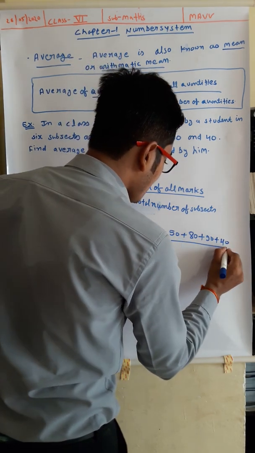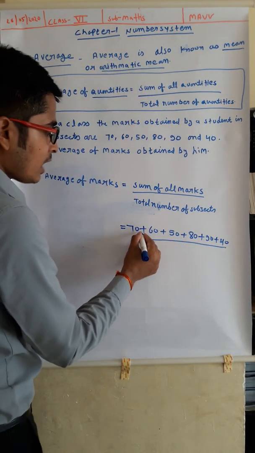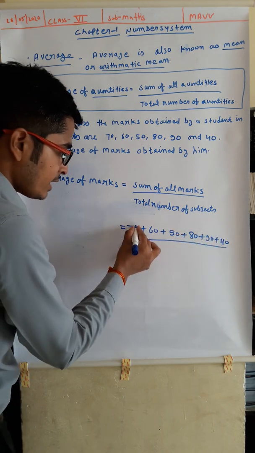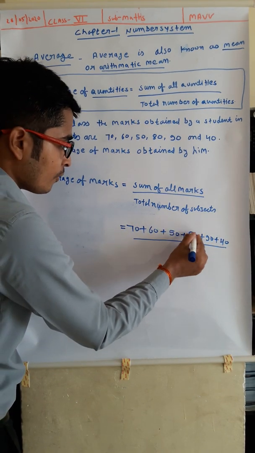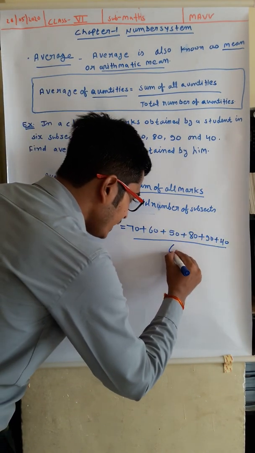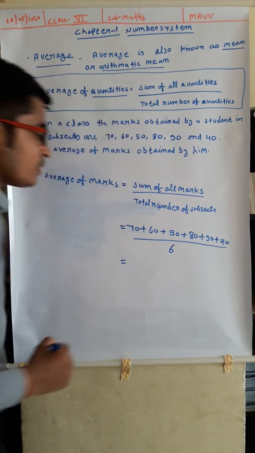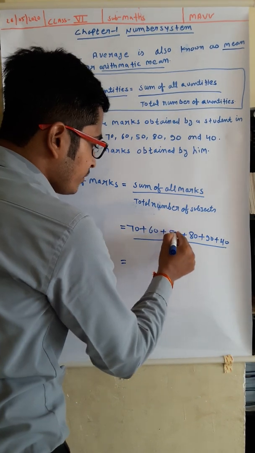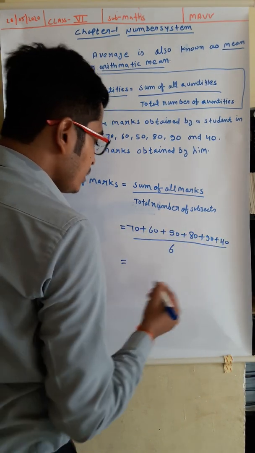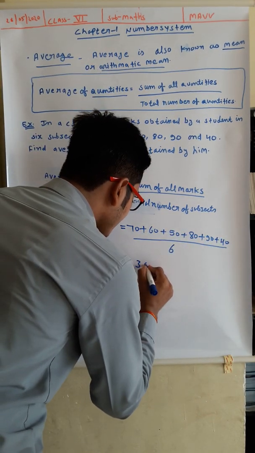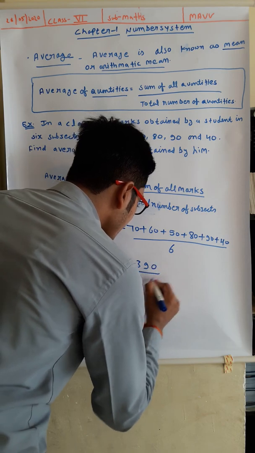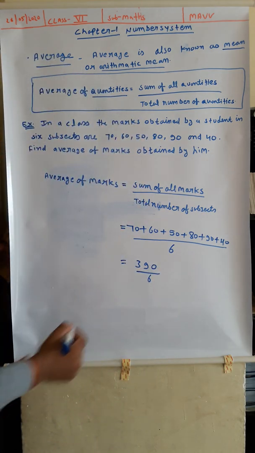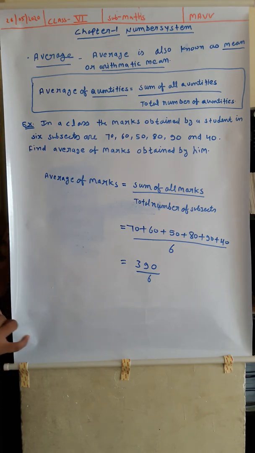Now count whether the marks are of 6 subjects or not: 1, 2, 3, 4, 5 and 6. So write 6. When you add up all these, you will get 390. So it is 390 by 6.